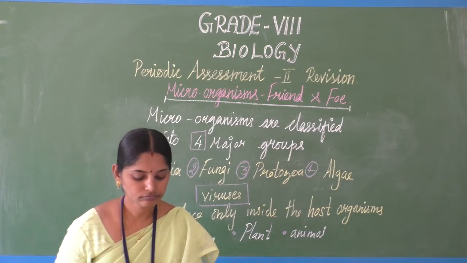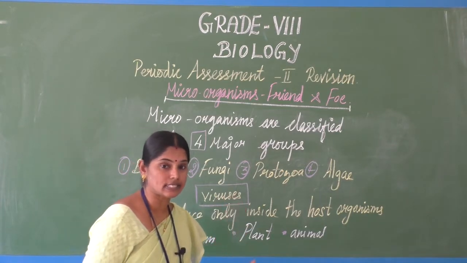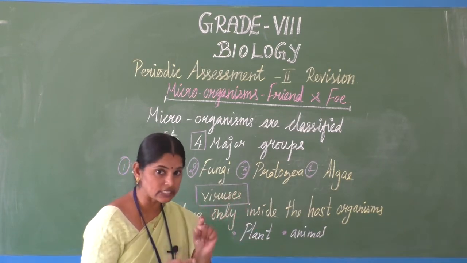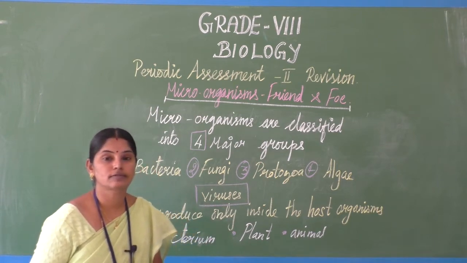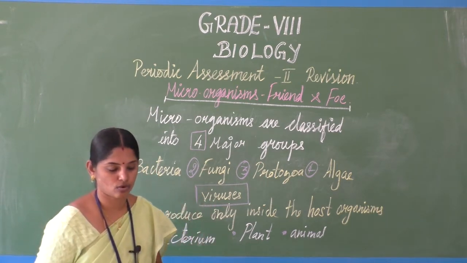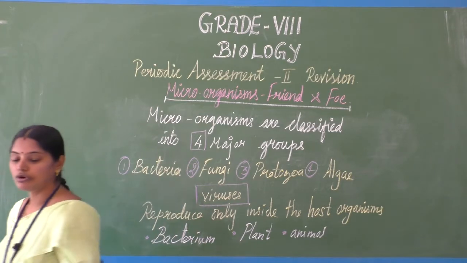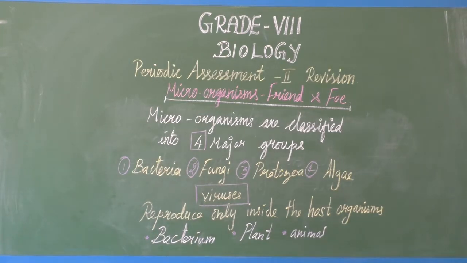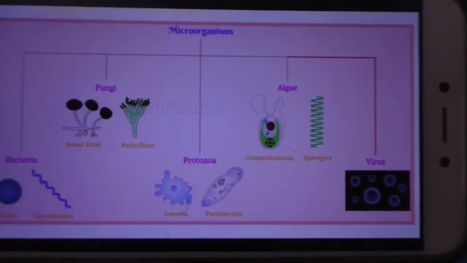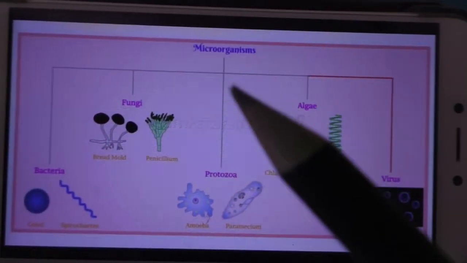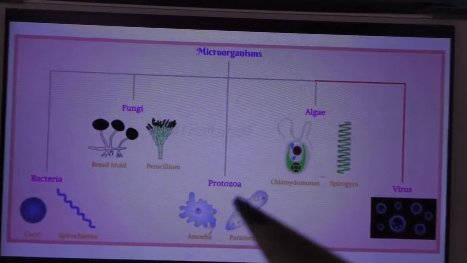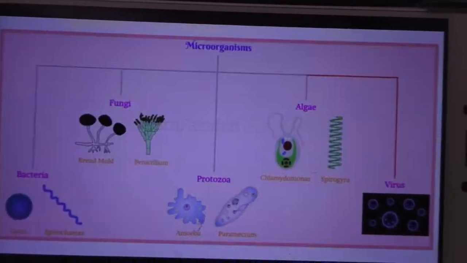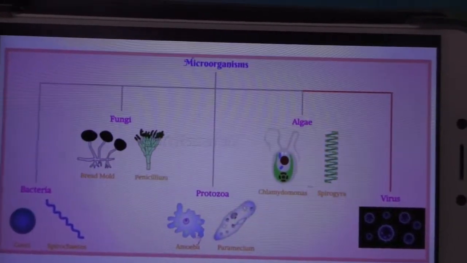The microorganisms may be single cell. Some microorganisms are single cell microorganisms, and many microorganisms are multicellular microorganisms. I will show you few microorganisms now. Look here, children, microorganisms: fungi, bacteria, protozoa, algae and virus.